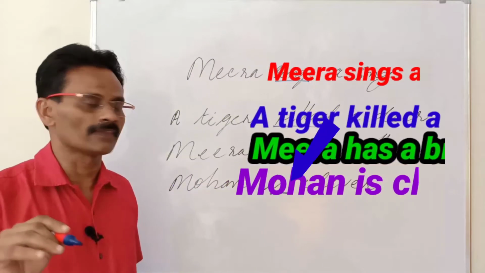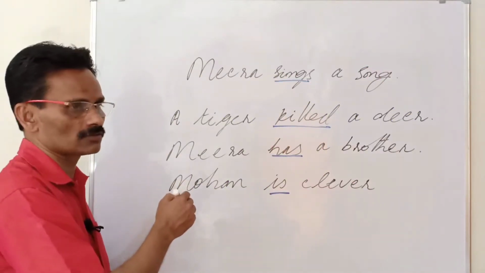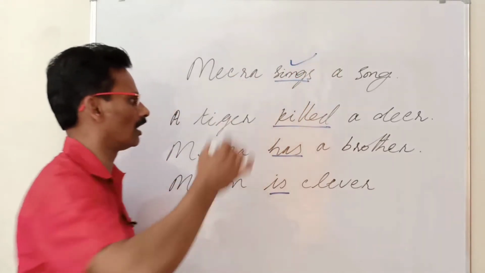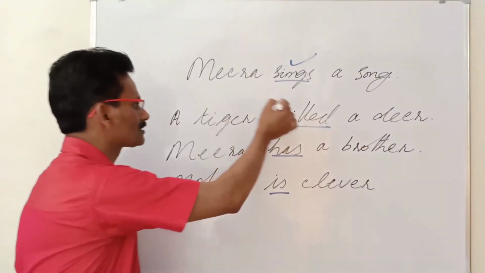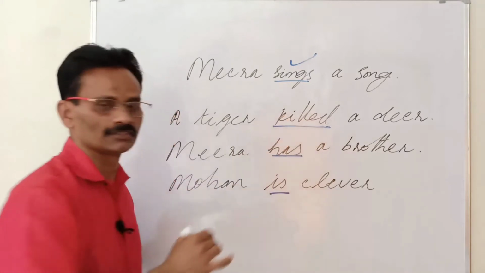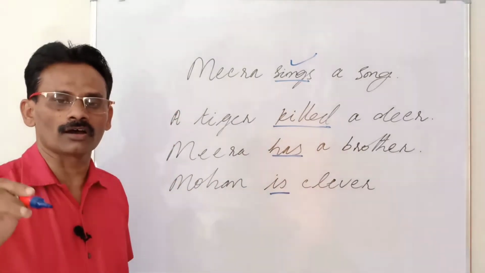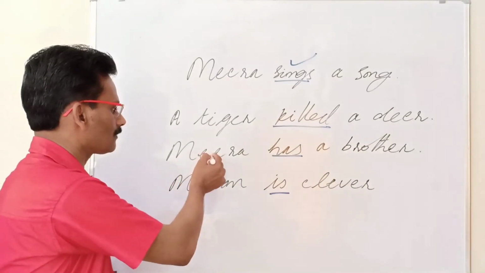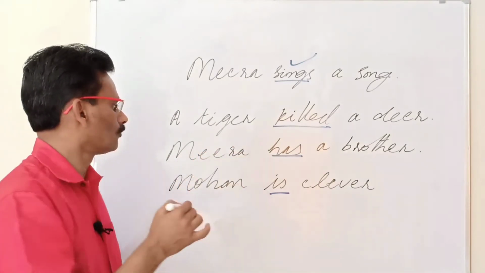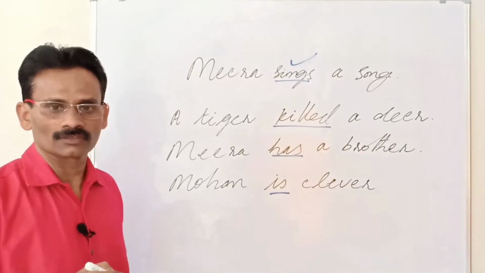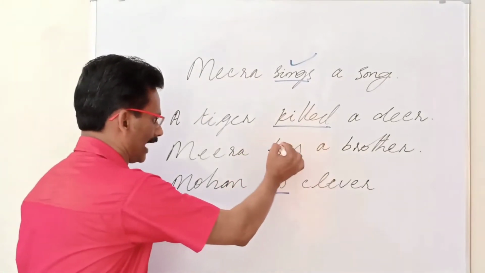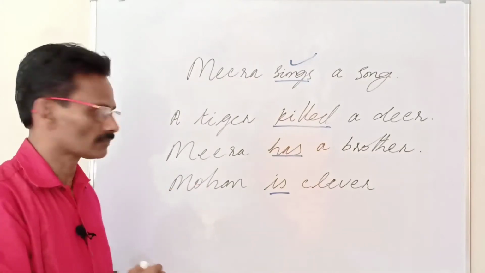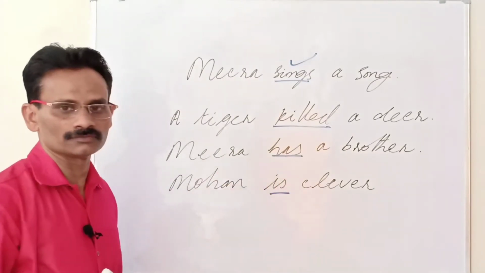Thus you find a verb expresses what a person or thing does: sings a song, a tiger killed a deer, what a person or thing did. Next example: has. Meera has a brother. So, has is the verb in this sentence. And in the next sentence, is is the verb.